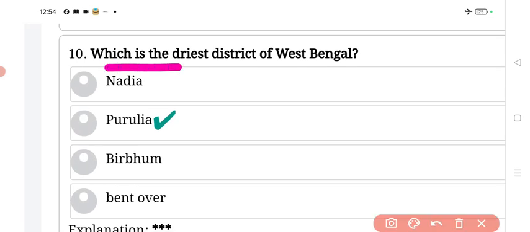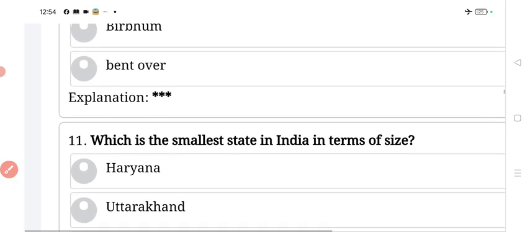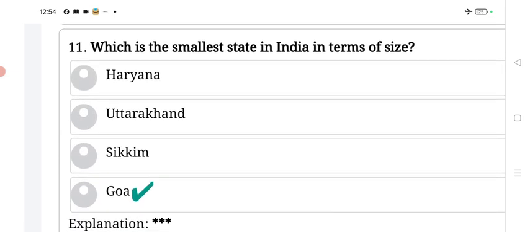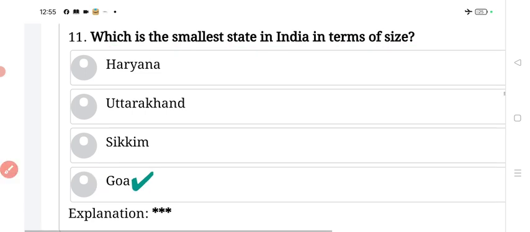Which is the driest district of West Bengal? Answer, Purulia. Purulia is the driest district of West Bengal. Next. Which is the smallest state in India in terms of size? Answer, Goa. Goa is the smallest state in India in terms of size. Next.